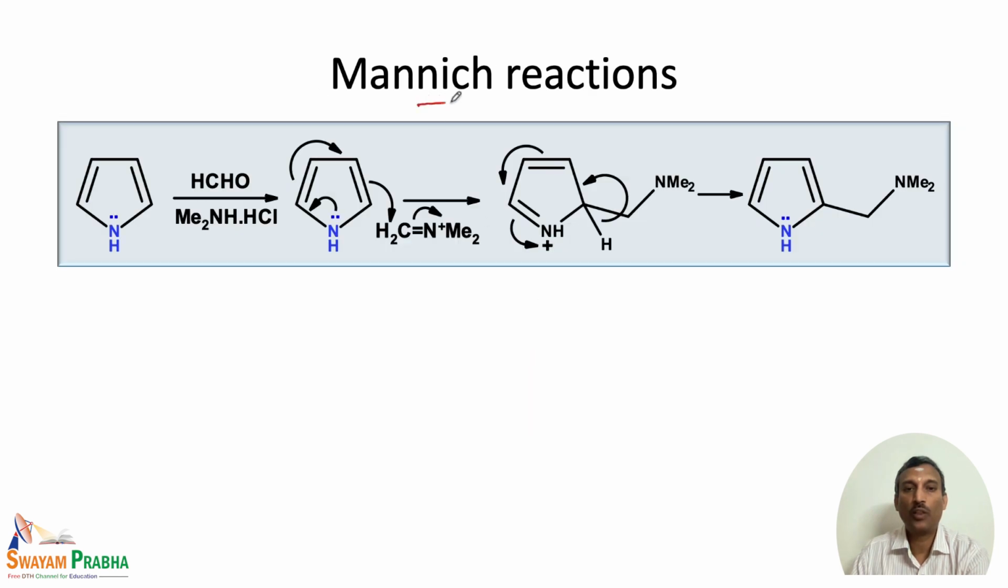And there is also another important reaction, which is the Mannich reaction. Here the formaldehyde in the presence of a secondary amine gives the Mannich product as shown here. The mechanism is shown here. The first attack actually takes place at the 2 position, and the loss of a proton leads to the aromatic pyrrole derivative.